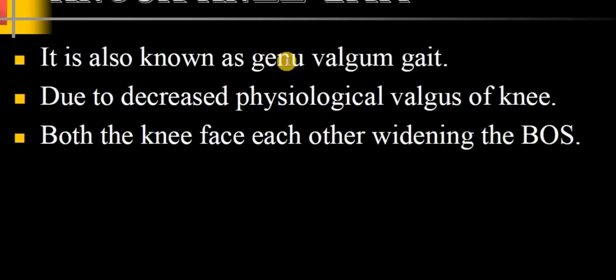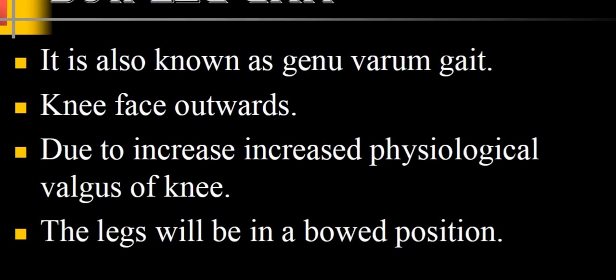Next one is the knock-knee gait, also known as the genu valgum gait. Due to the increased valgus of the knee, both knees will face each other, and there will be a wider base of support in this gait pattern. Next one is the bow-leg gait, also known as the genu varum gait. Knees will face outwards due to the increased varus of the knee, so the legs will be in a bowed position, and the gait pattern will also be similar.